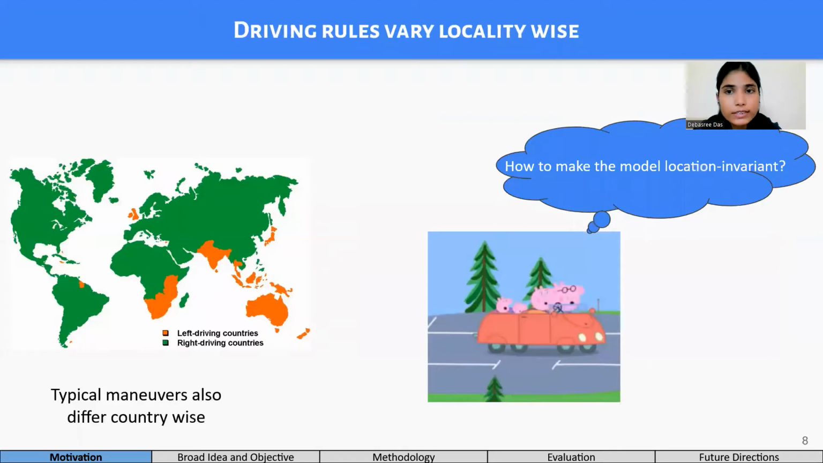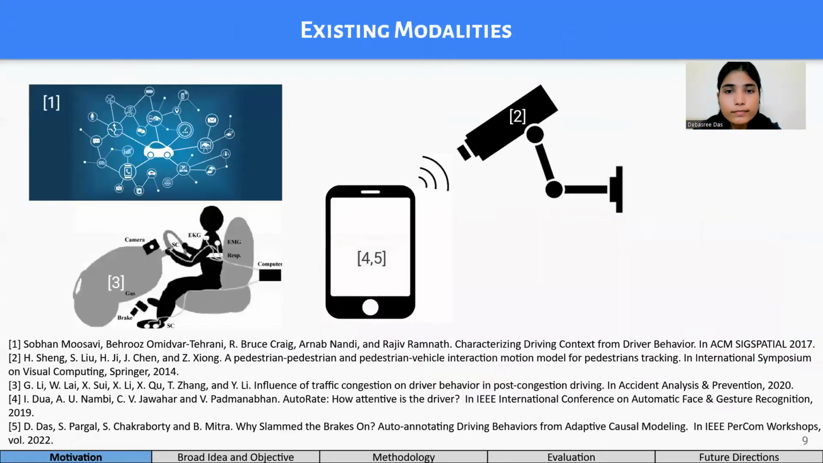So this day-to-day scenario motivates us to dive into this problem of driving behavior score annotation by investigating the reasoning behind certain driving maneuvers. But the research question that lies here is how to find the causes behind such maneuvers.